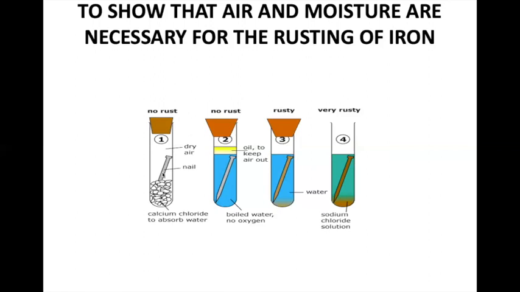After 2 to 3 weeks, what will happen? No rust is formed over here. That is, dry air will not promote rusting. Here also no rust is there, meaning only water does not rust it. You can see many ships that are found deep in the ocean, very deep. They are lying down. They are not rusted because no oxygen has reached that level, and they are still the same. So water without oxygen does not rust. So for rusting, what is necessary? Both oxygen and moisture, that is, oxygen and water. That is necessary for rusting. And even in the salt solution, rusting is done, and very fast.